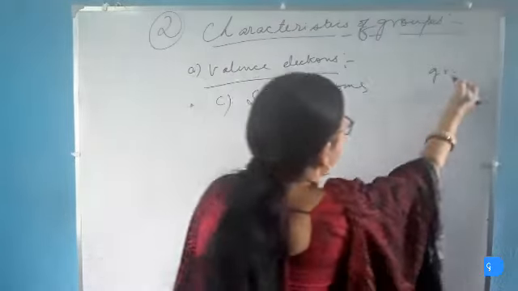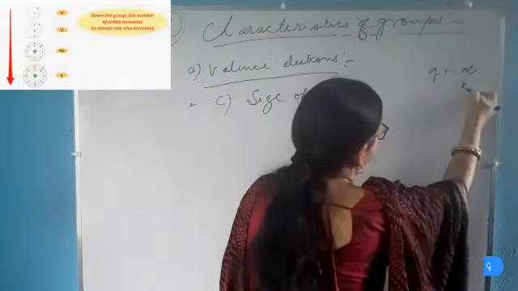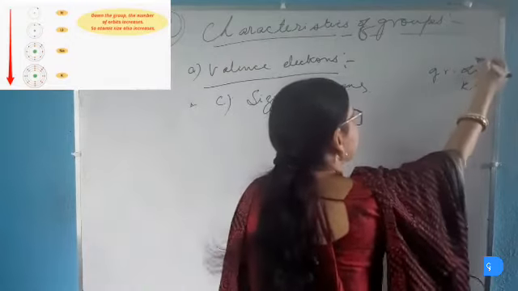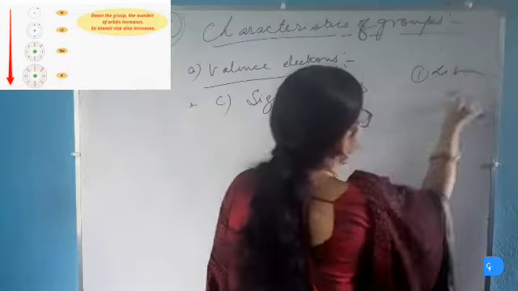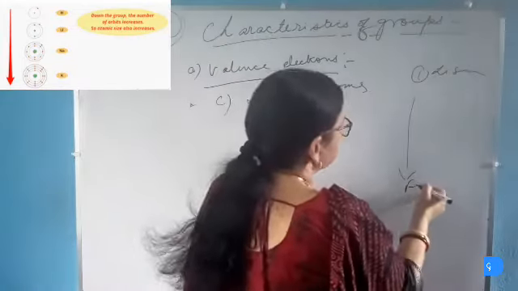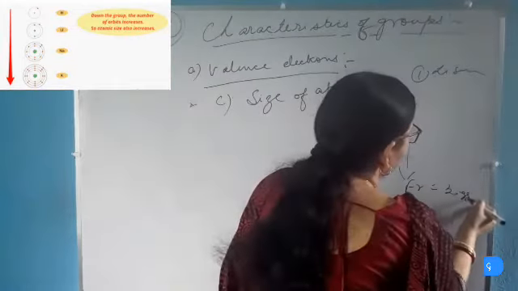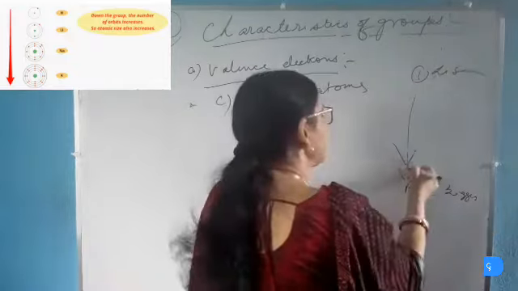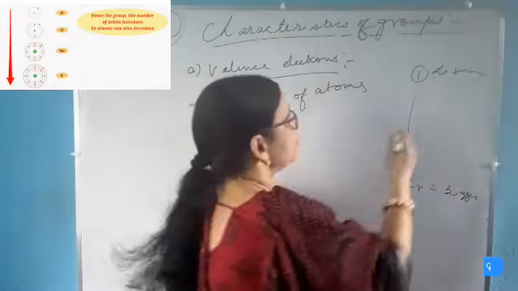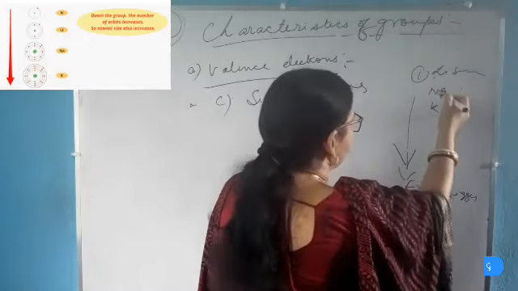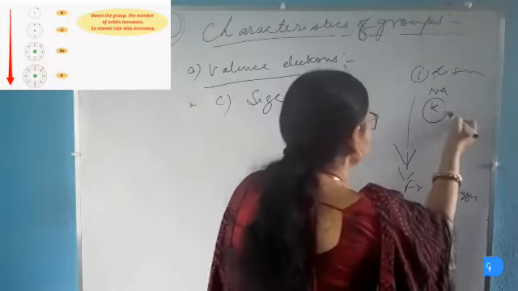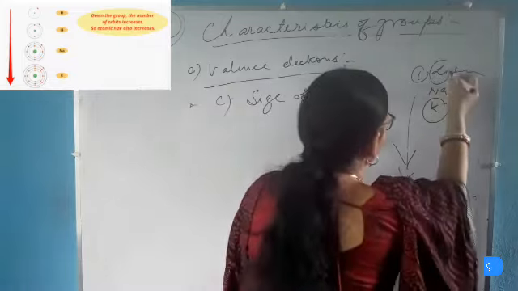So among the group 1 elements, lithium has only K and L cells because it has atomic number 3, and lithium is smallest in size, whereas the last element francium is biggest in size, because the size of the atom increases downward in a group. Then comes sodium, then potassium. So among lithium, sodium and potassium, potassium is biggest in size, whereas lithium is smallest in size.